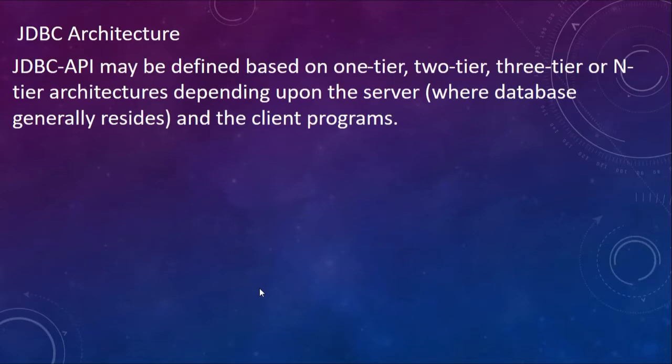Let's see the JDBC architecture. Before that, remember that the JDBC API is defined based on whether the machine architecture is 1 tier, 2 tier, 3 tier or n tier, depending on the servers, where the database generally resides, and the client programs. For those who don't know what 1 tier, 2 tier, 3 tier and n tier are, let us have a quick glance.